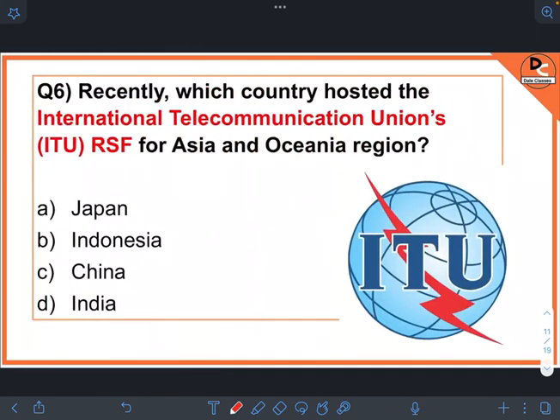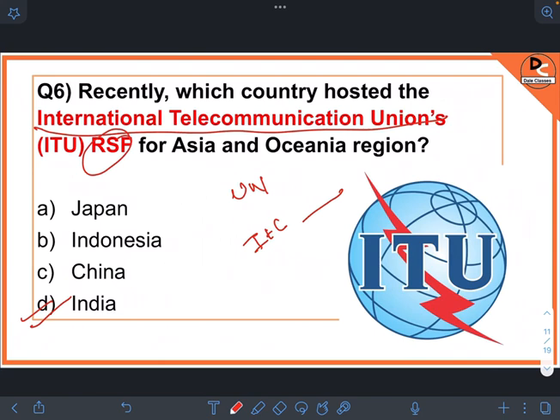Next question. Recently, which country hosted the International Telecommunications Union RSF for Asia and Oceania region? So it is none other than India. India hosted it, and ITU is a United Nations specialized agency for information and communication technologies. And what is RSF? RSF is a platform for exchange of ideas and discussing the topics of standardization.